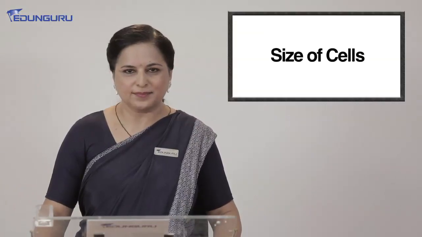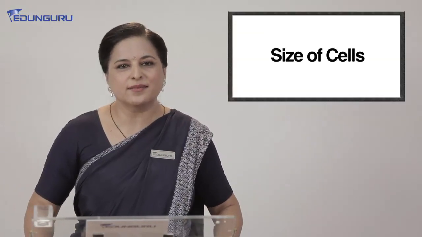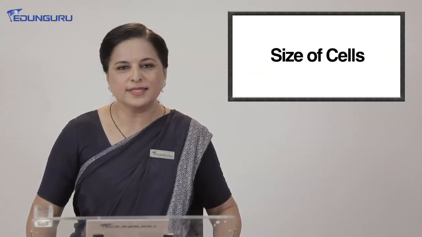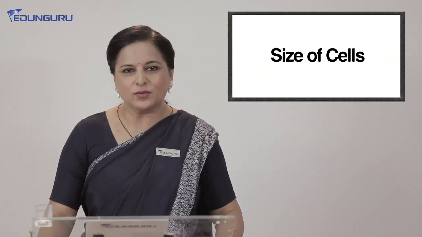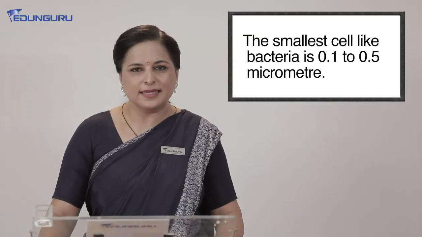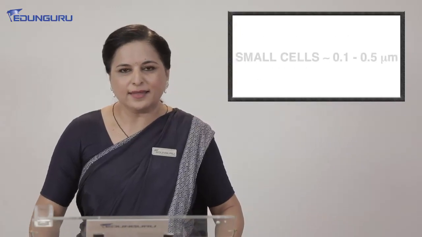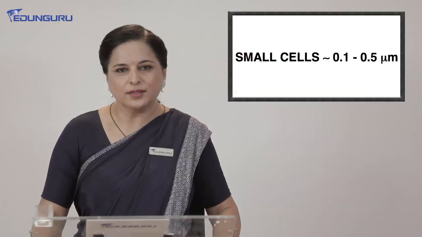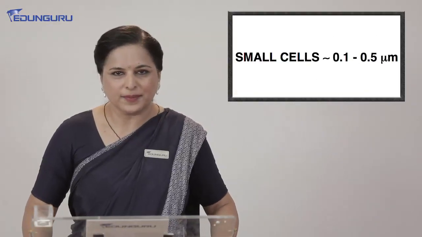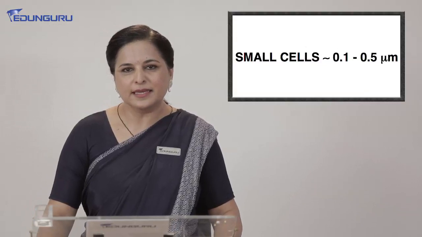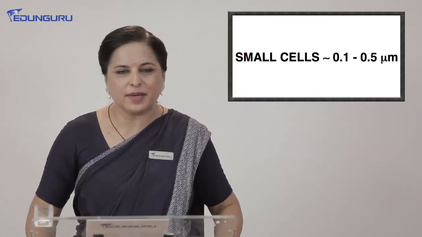Now students, we will discuss the size of the cells. As we know, most of the cells are very, very small, and we have to use the microscope. So we can say the smallest cell is in a bacteria, and that is 0.1 to 0.5 micron. Yes, the smallest cells are measured in very, very small units, that is the micron.